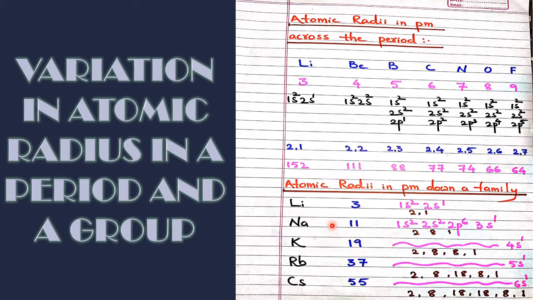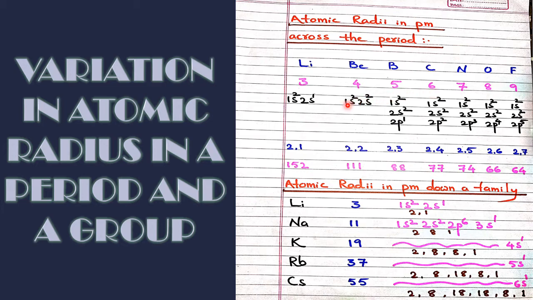This is the handwritten slide. Please see atomic radius in a period. This is called period number two. In the first period, we have helium and hydrogen. The second period starts from lithium, beryllium, continuing boron, carbon, nitrogen, oxygen, fluorine, and neon. The noble gases are left out because they are chemically least reactive.